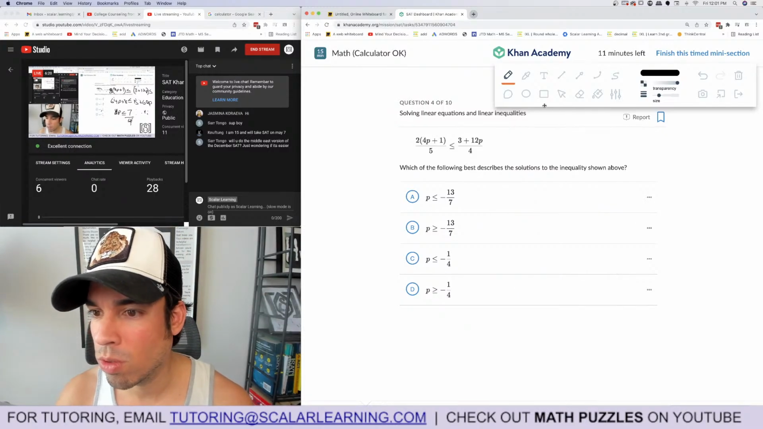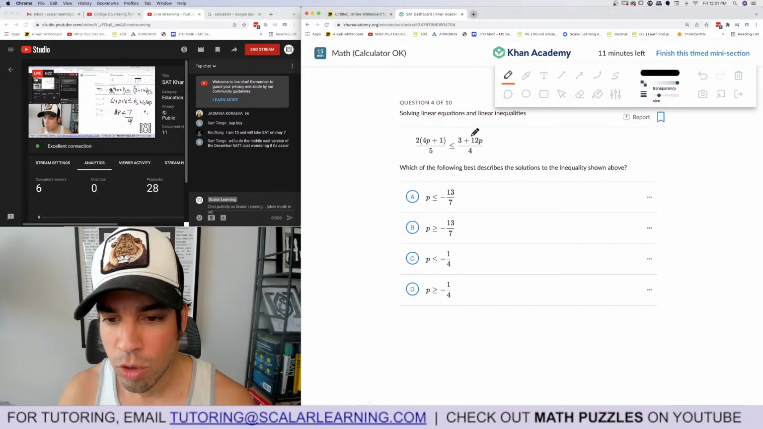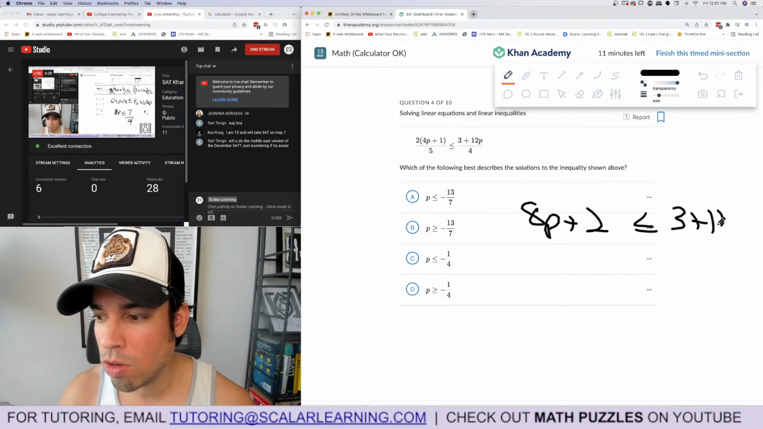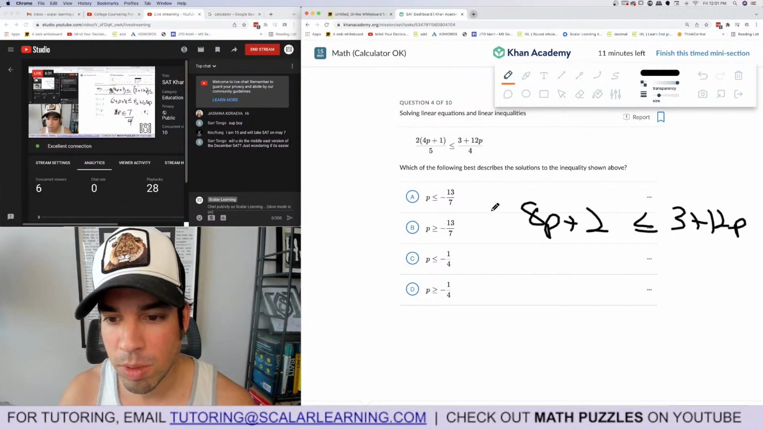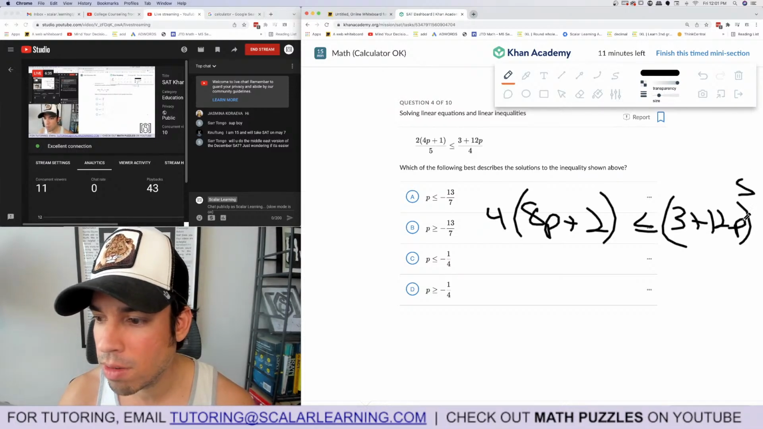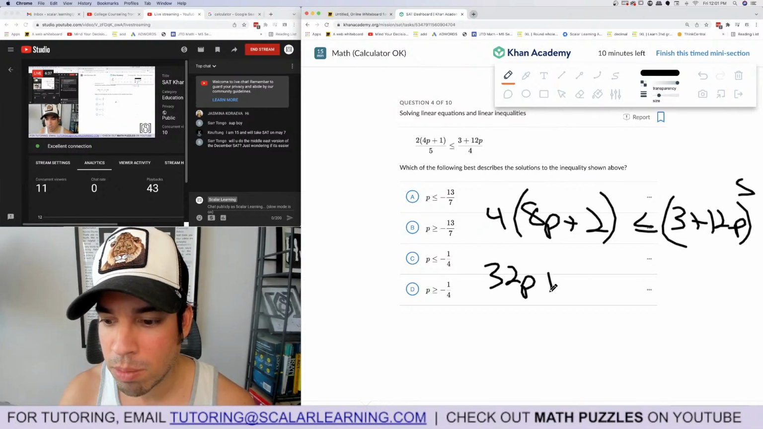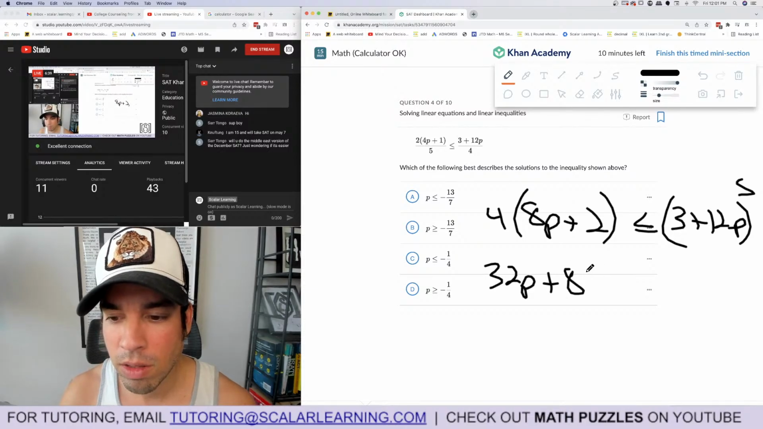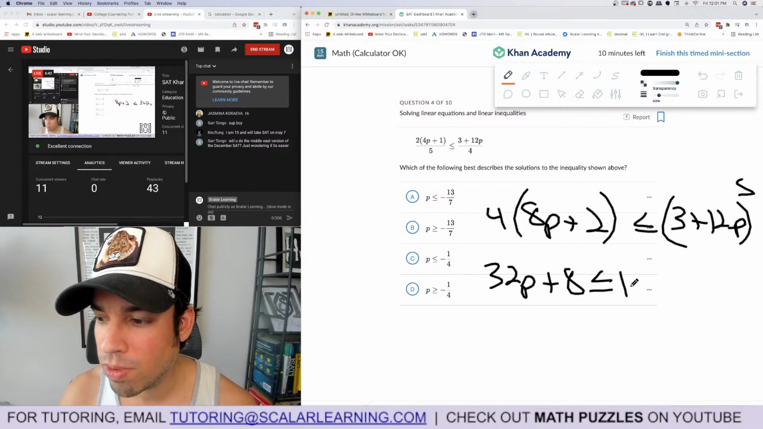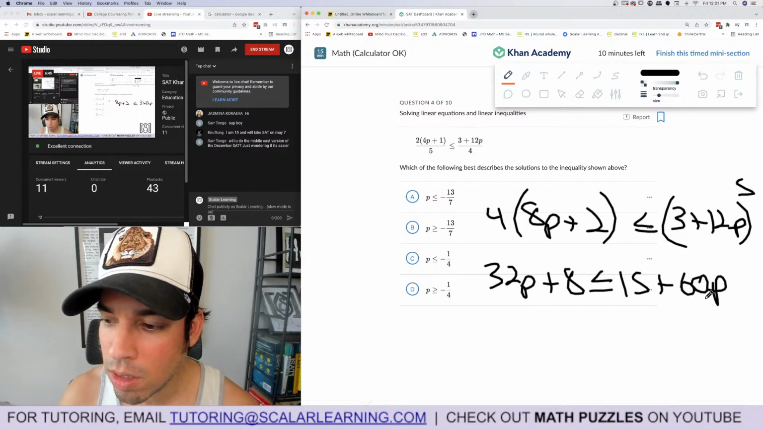I'm going to restart this one. I'm going to keep making mistakes. So let's just make that 8p plus 2 is less than or equal to 3 plus 12p. And then this side's going to be multiplied by 4. This side's going to be multiplied by 5. And then I got 32p plus 8, right? I'm just making sure I'm not making a mistake, is less than or equal to 15 plus 60p.